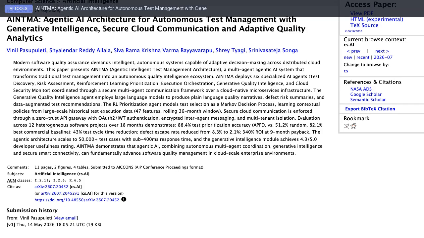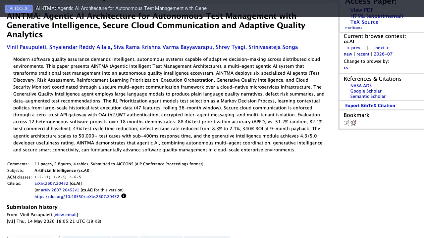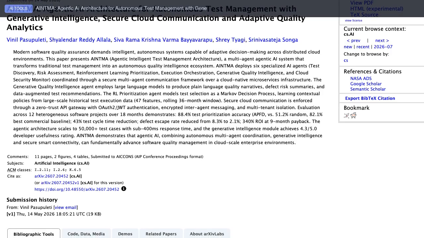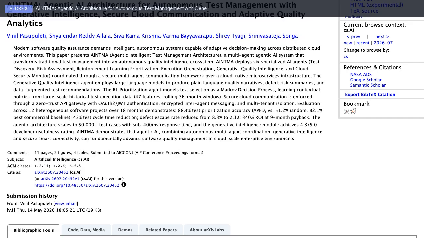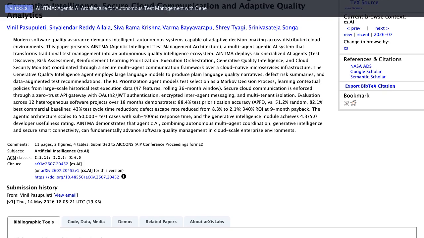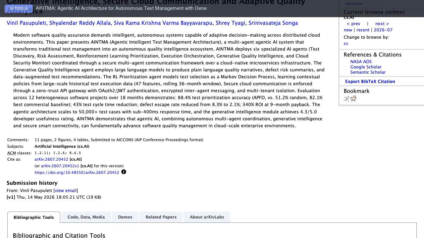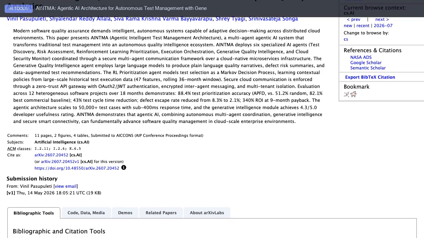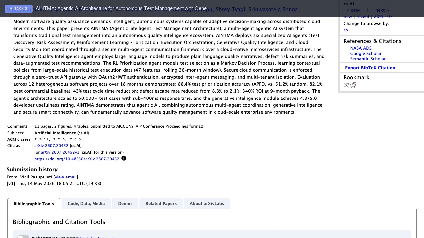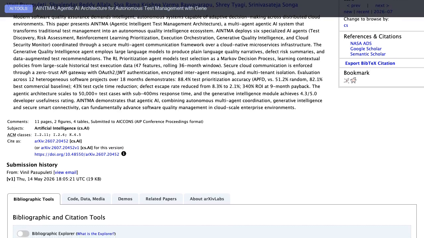Modern software quality assurance demands intelligent, autonomous systems capable of adaptive decision-making across distributed cloud environments. This paper presents AINTMA, Agentic Intelligent Test Management Architecture, a multi-agent agentic AI system that transforms traditional test management into an autonomous quality intelligence ecosystem.